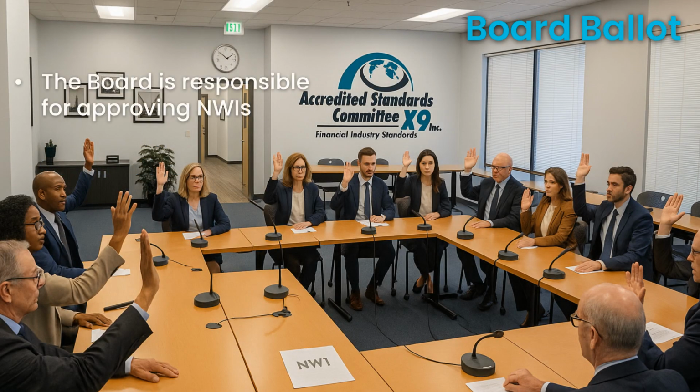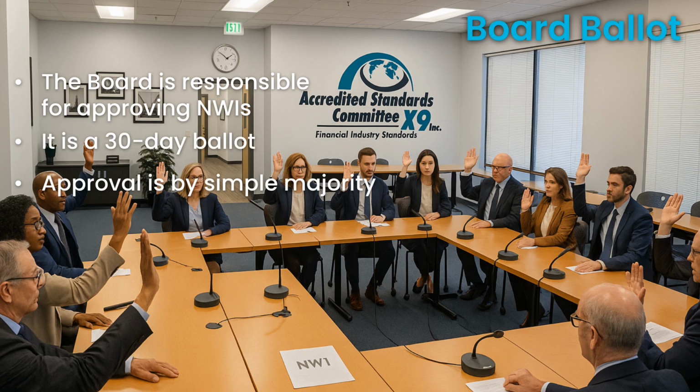The X9 board must review and approve a ballot for a new work item, as initiating new work requires allocation of X9 resources. It is the board's responsibility to ensure that resources are properly allocated to avoid overextending X9 members and staff. The ballot remains open for 30 days and is approved by a simple majority. A negative vote accompanied by a comment does not trigger a recirculation ballot if the ballot passes. However, the comment should be addressed if feasible.